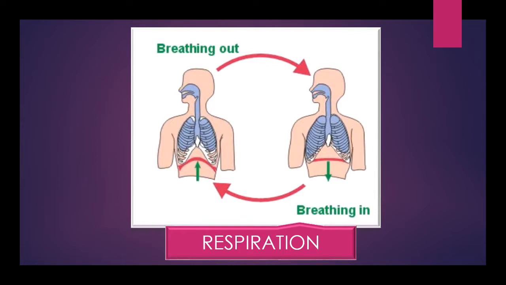Students, you all know about this system, because in previous classes you have learned that while breathing in we take oxygen from the environment, and while breathing out we give off carbon dioxide to the environment. From where do we get this oxygen, and where does this carbon dioxide go? The oxygen we take comes from the trees, and the carbon dioxide we give out is taken by the trees.